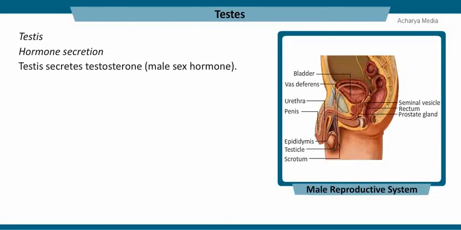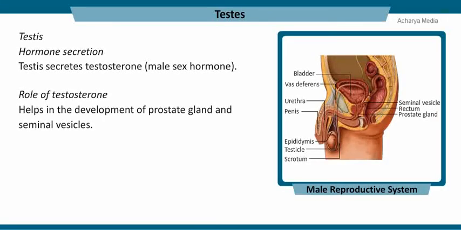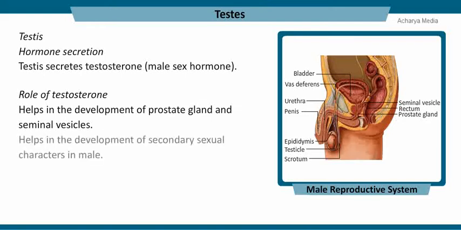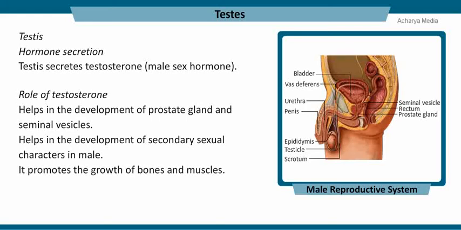The testis secretes the male sex hormone testosterone. This hormone helps in the development of the prostate gland and seminal vesicles, and also helps in the development of secondary sexual characters in males, such as formation of beard, mustache, and low-pitched male voice. Testosterone promotes the growth of bones and muscles. Luteinizing hormone promotes the secretion of testosterone.